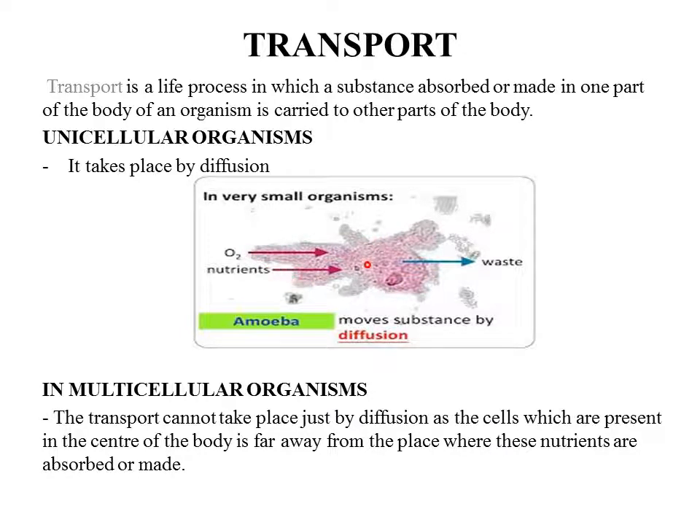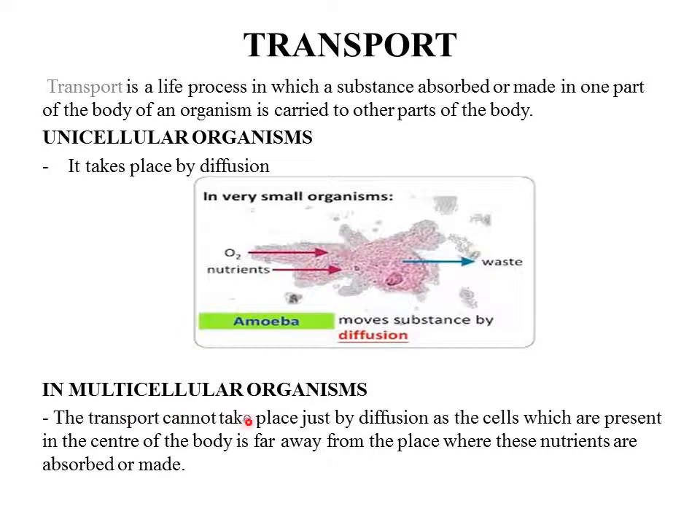So look here, this is the structure of amoeba. Here the nutrients which are present in the food vacuole diffuse into the cytoplasm. Also, waste is excreted out by diffusion or exocytosis. So this is possible only in unicellular organisms or very small organisms, because they are not that big.